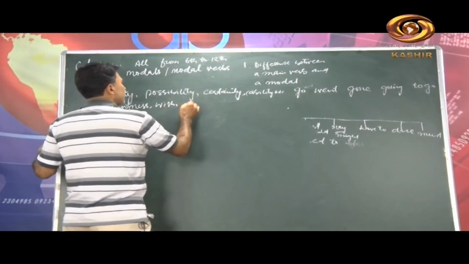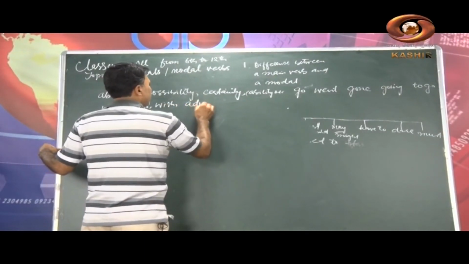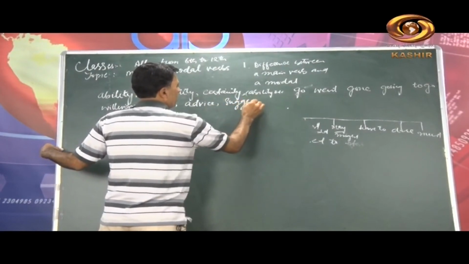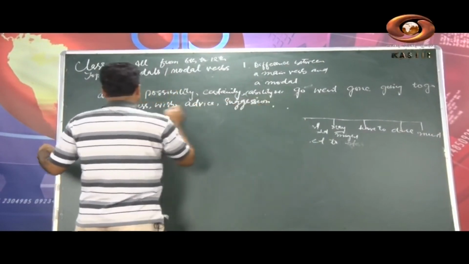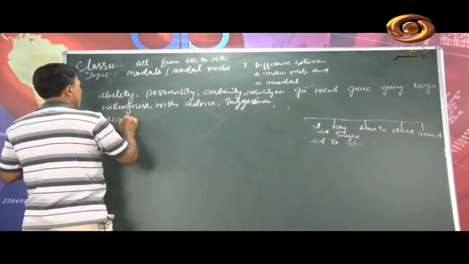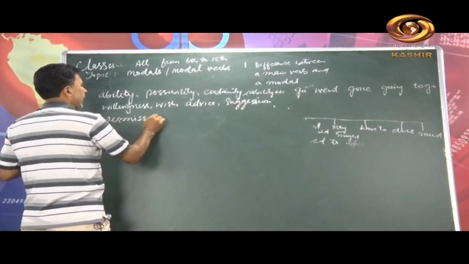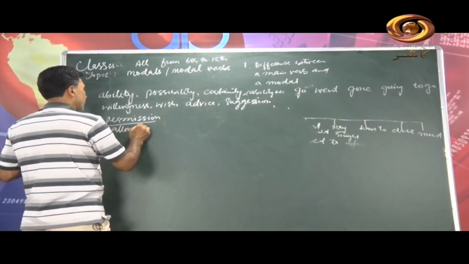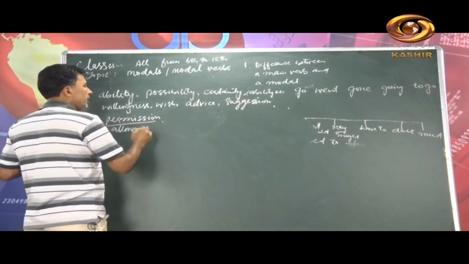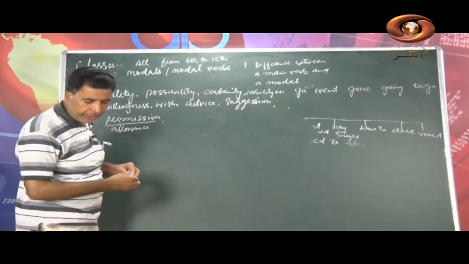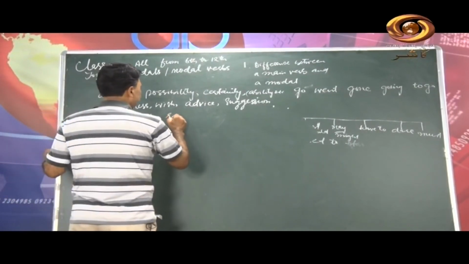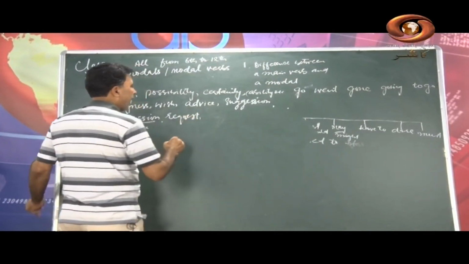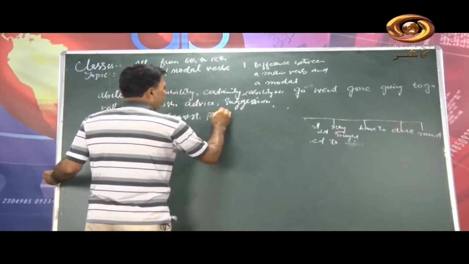These show us sometimes advice, suggestion, permission, and I can write here allowance also with it. And these modals show us not only these things but request also. Not only that, politeness is very important.